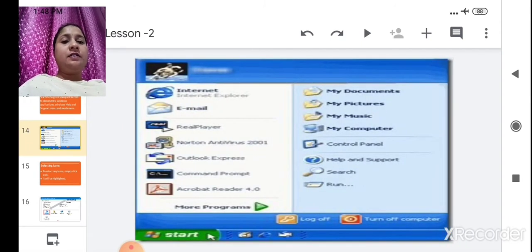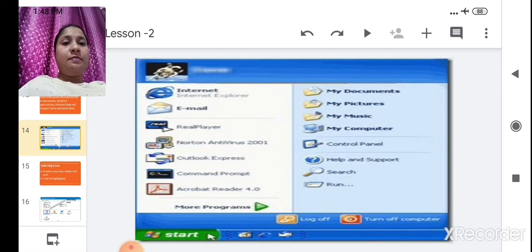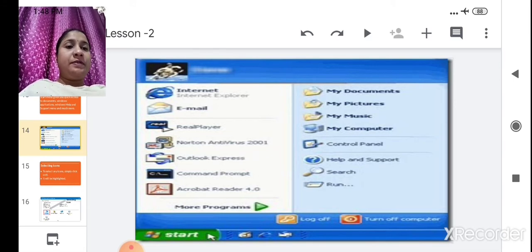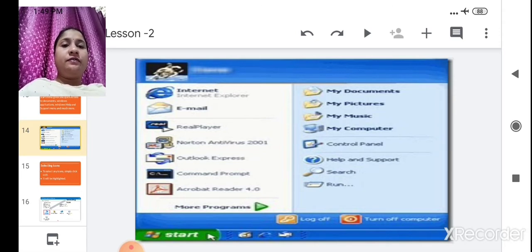Here the mouse is pointing at the start button. What will happen? Internet Explorer and email are showing, and on the right hand side my documents, my pictures, my music, my computer. All these will show when you click on the start button.